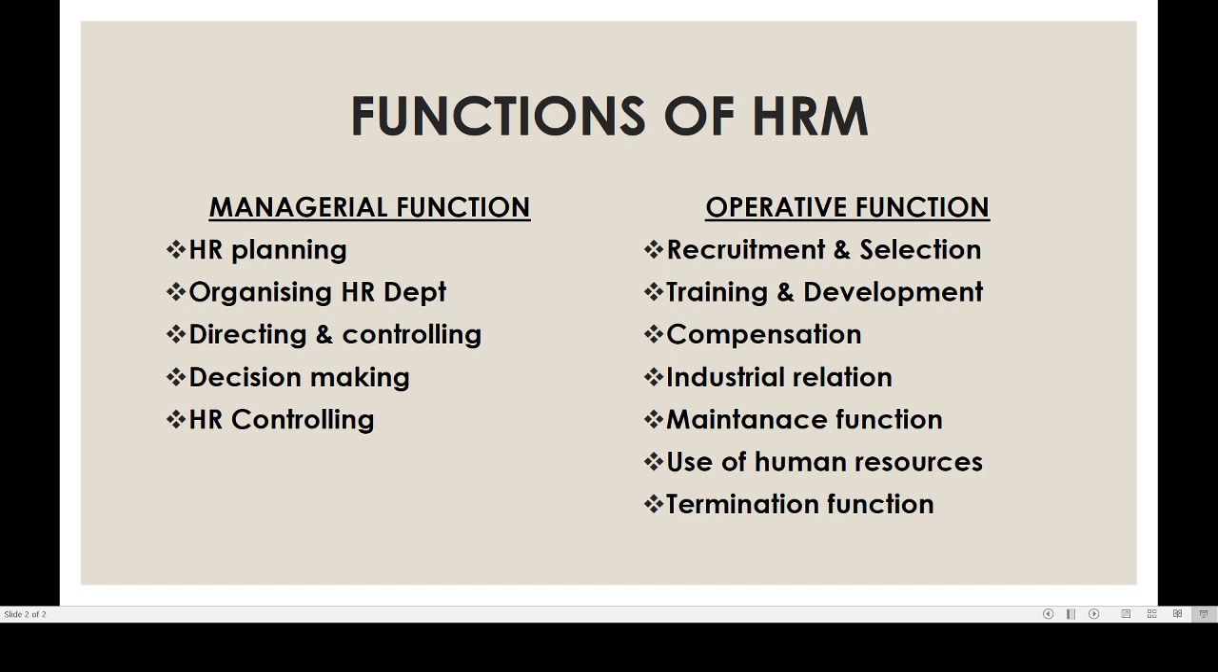Then the second operative function is training and development. Training and development is given to the employee in order to enhance and improve the skills, knowledge, abilities and talent of the employee. Development is possible by giving education and training. It is meant for all-around development of human resources.